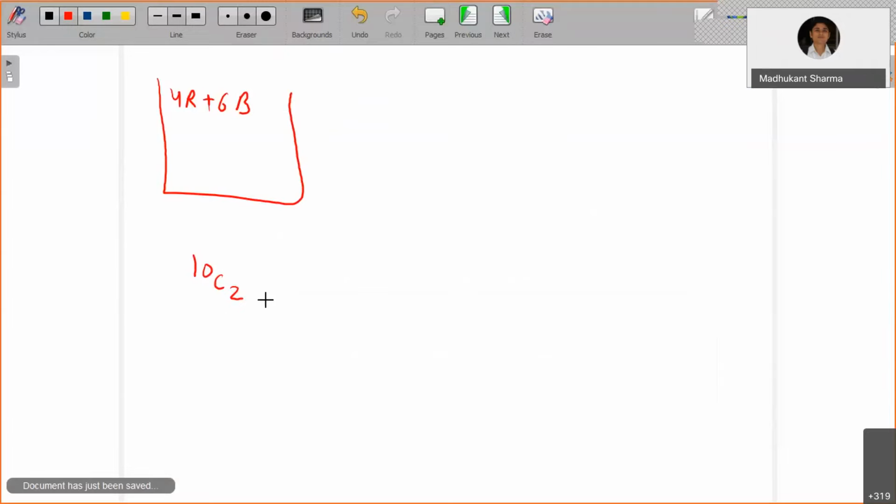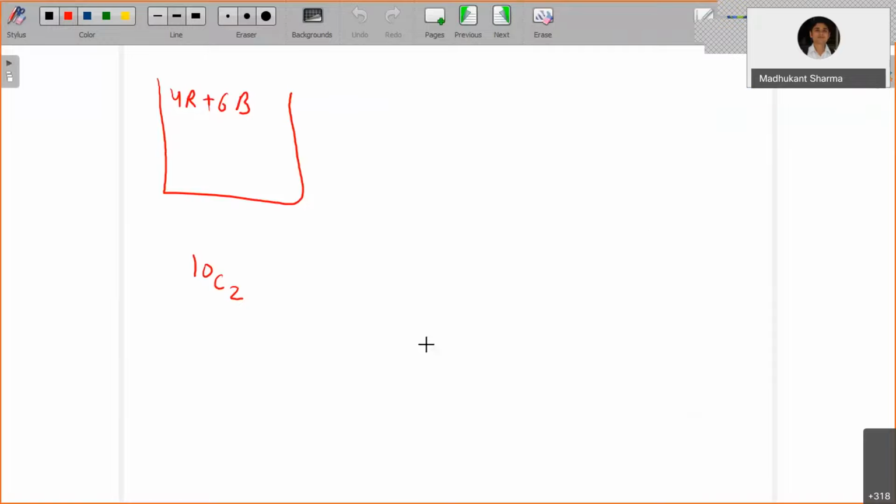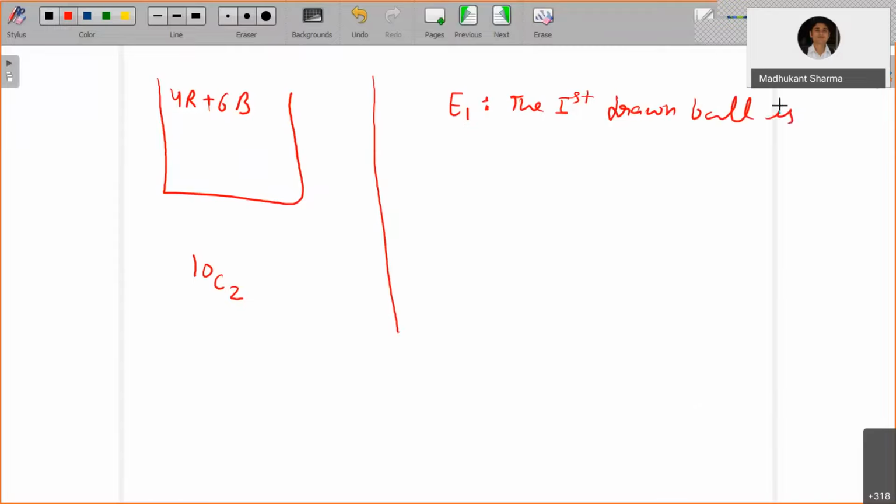Now find the probability that the first draw resulted in a red ball and the second draw resulted in a black ball. So now I will say E1 is the event that the first drawn ball is red.